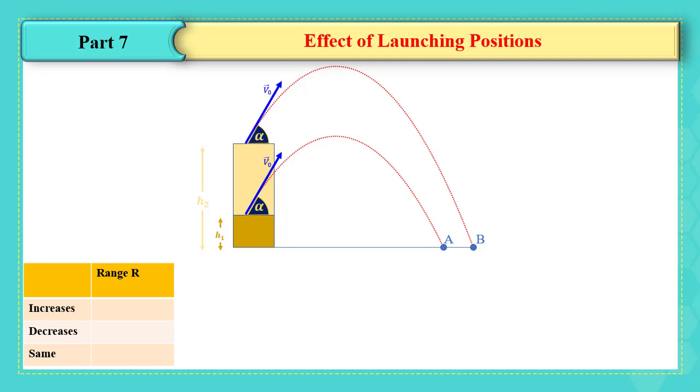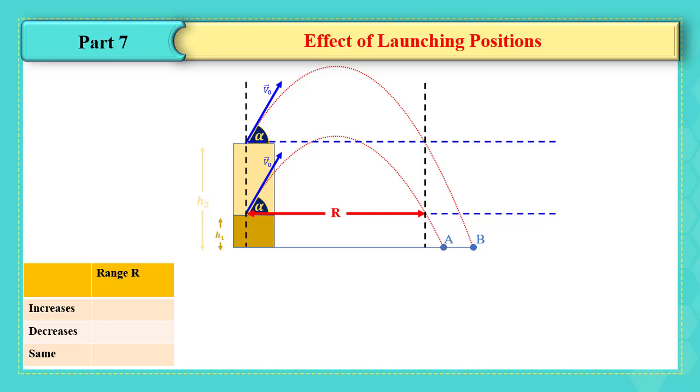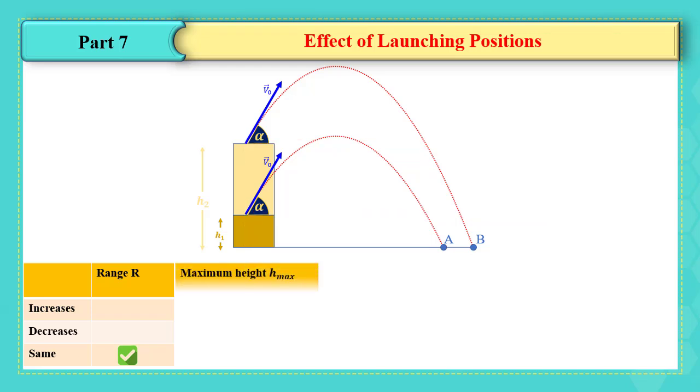Would it be affected by the change of the launching position? Let's check it. The range is the horizontal distance at the same level of the initial launching position. The second case, also the same definition, the range is the horizontal distance at the same level of the initial launching position. Is there any change in the range? Increase, decrease, or it's the same? It's clear that it's the same. Now what about the maximum height?